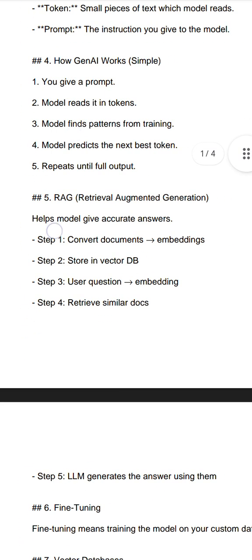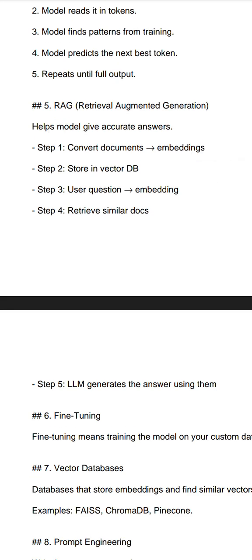And we have RAG, which means retrieval augmented generation. You know AI can't see your private data. So that's why AI has a concept called RAG. RAG uses your personal data to read your files and documents, and it understands your data.